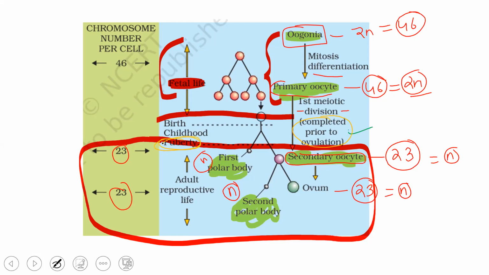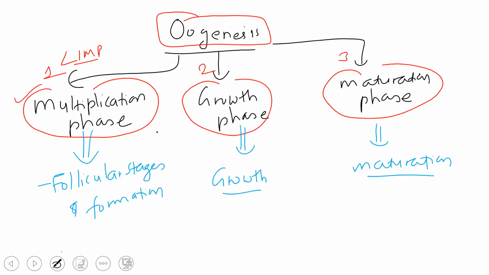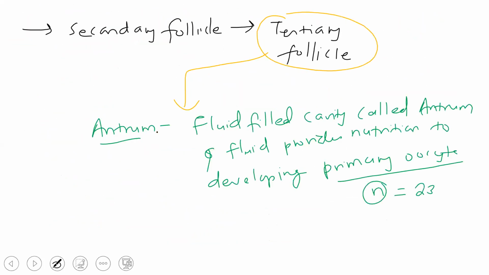Okay, then the further things will happen. The division which will happen further than the diplotene, M1 will get completed just before the first ovulation. Okay, so the female will pass with this primary oocyte through birth and childhood and everything. So when sexual maturity starts to come, during that stage, this will happen.